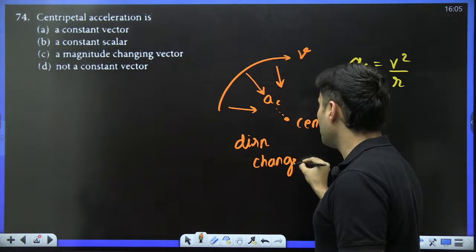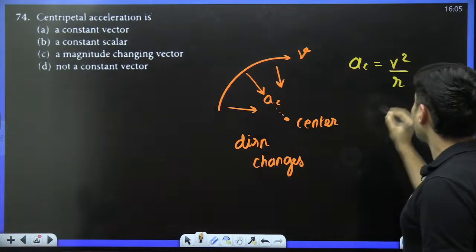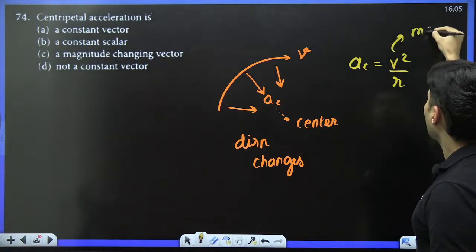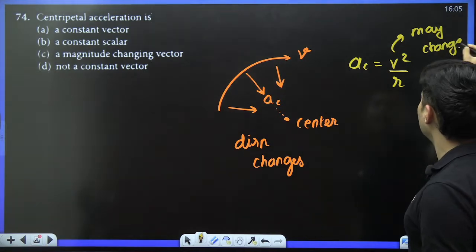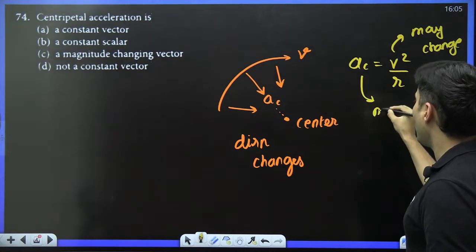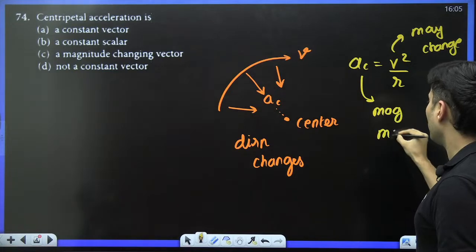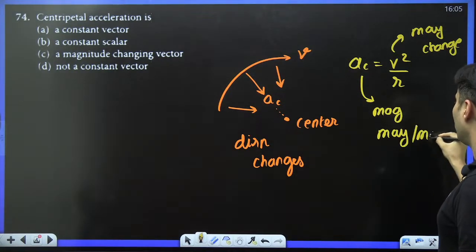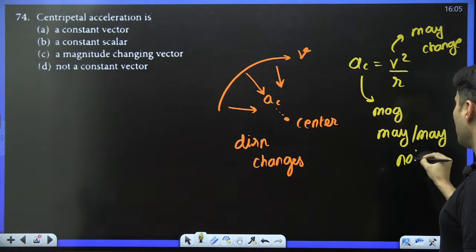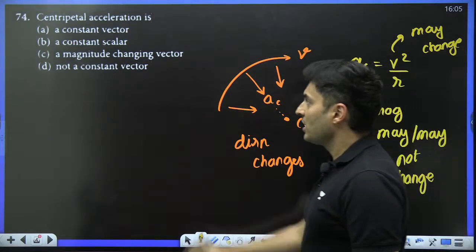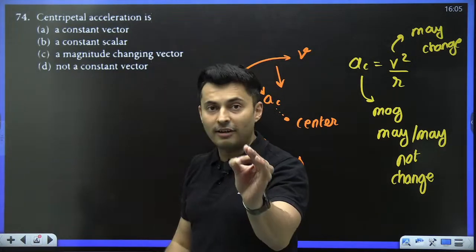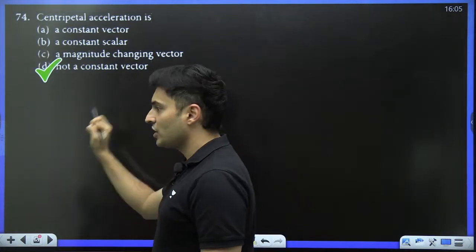Velocity may change. Hence, even acceleration magnitude may or may not change. So you cannot say for sure what happens, but I know for sure as a vector it is not constant. Hence I shall mark option D.